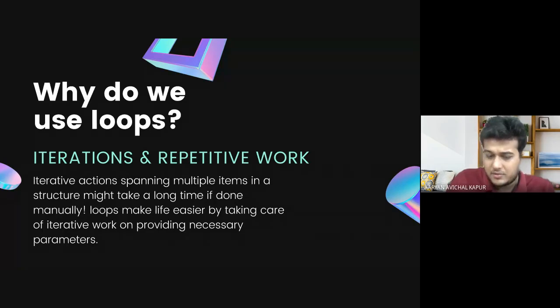And if this appears to be difficult to grasp because you have no preliminary knowledge, maybe you can first go through the links and then come back here, or you can look at the recording of this session, right? So again, we use loops to skip iterative and repetitive work, right?